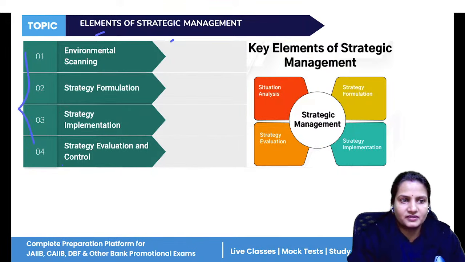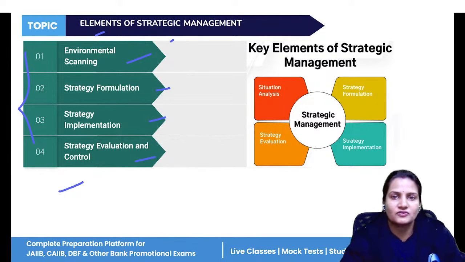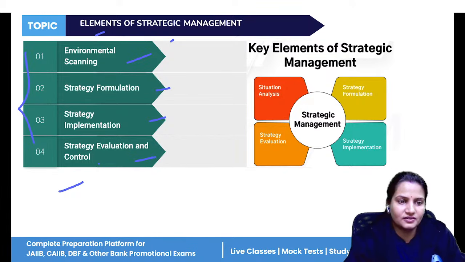So a total of four elements are there. Scanning: first, we will scan, we will examine the environment. Then we will formulate the strategy for it. Then we will implement those strategies, those plans, in the organization. And at last, we will do the evaluation and control, to check whether the strategies which we have implemented are working properly or not. That is evaluation and control.